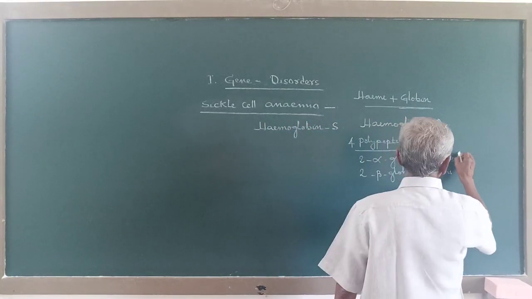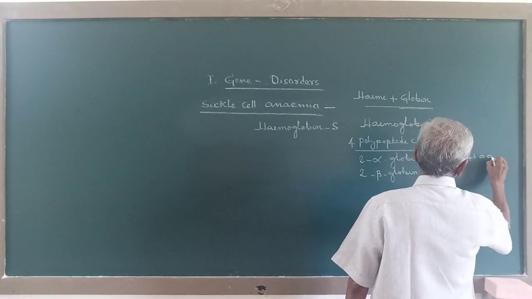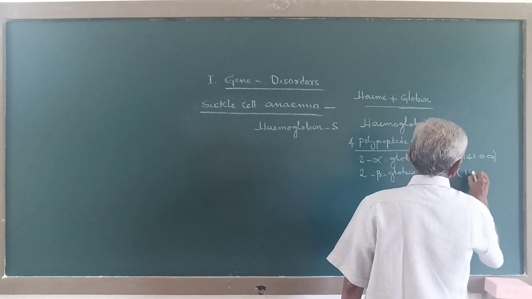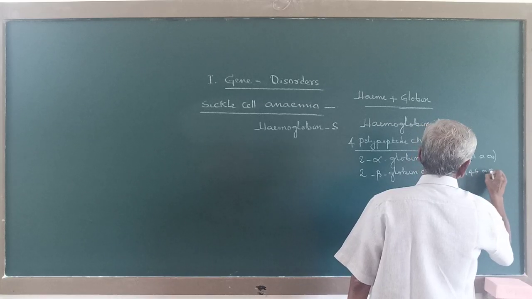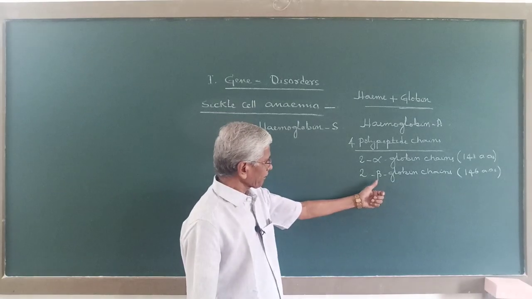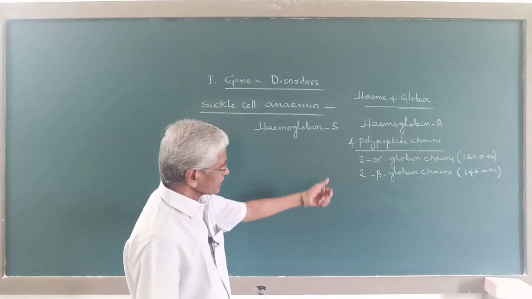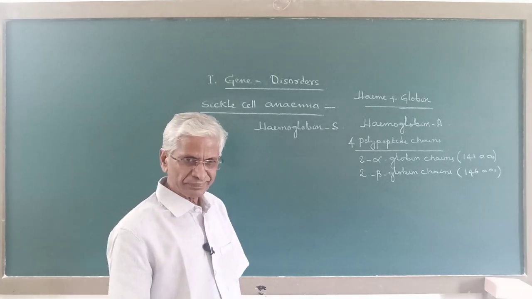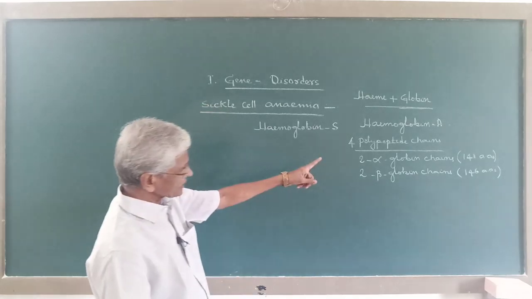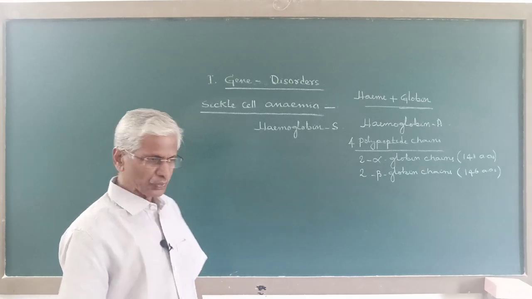The alpha chain is made of 141 amino acids, whereas beta chain is made of 146 amino acids. Now each beta chain, at the 6th place, has an amino acid called glutamic acid.